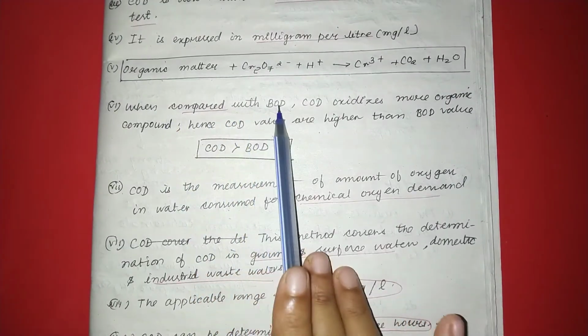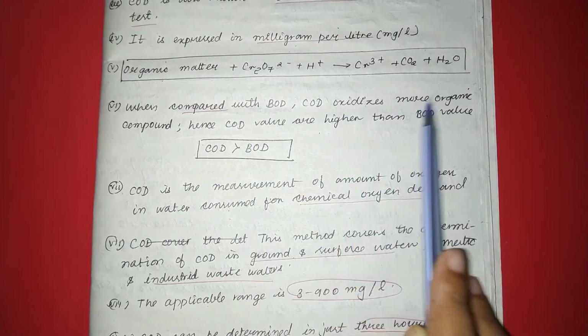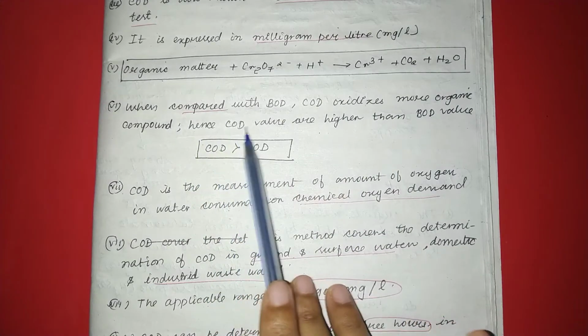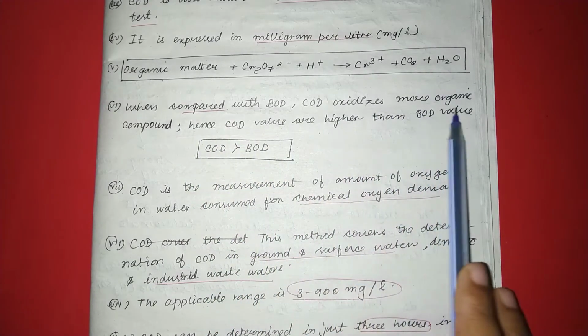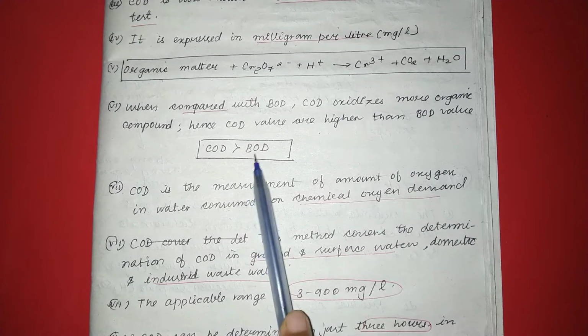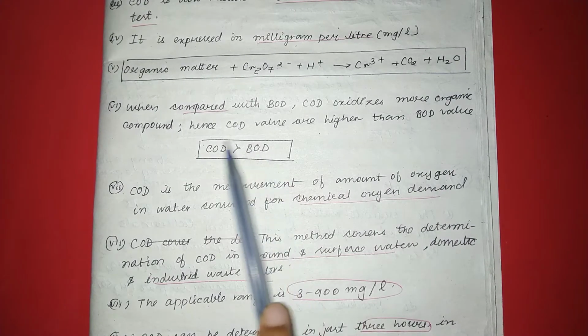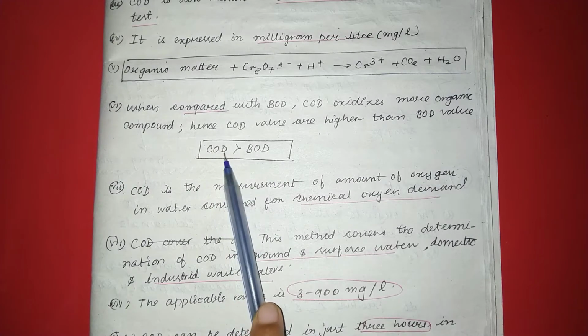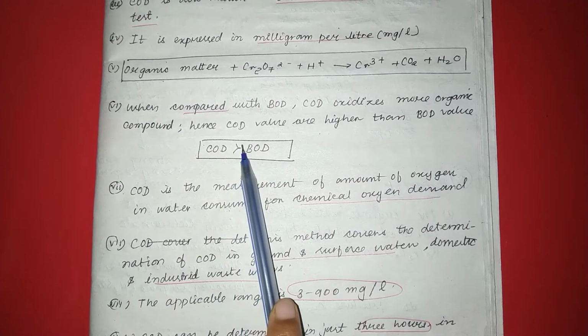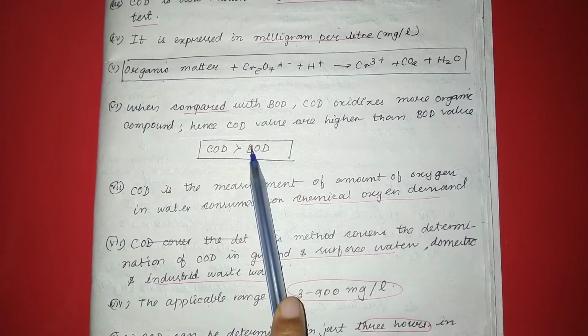When compared with BOD, COD oxidizes more organic compounds. Hence, COD values are higher than BOD values. As we saw, BOD only measures the biodegradable waste, but COD measures both the biodegradable and non-biodegradable waste, that is the organic matter. Therefore, COD values are higher than the BOD value.